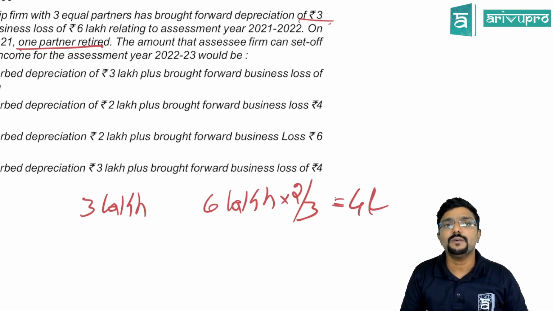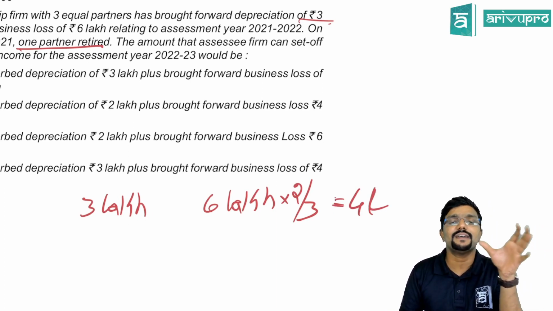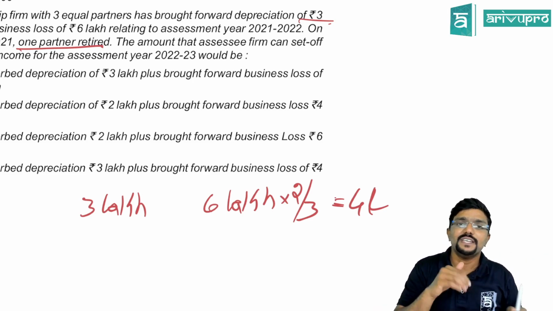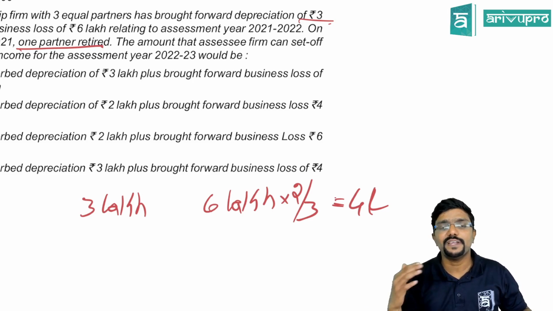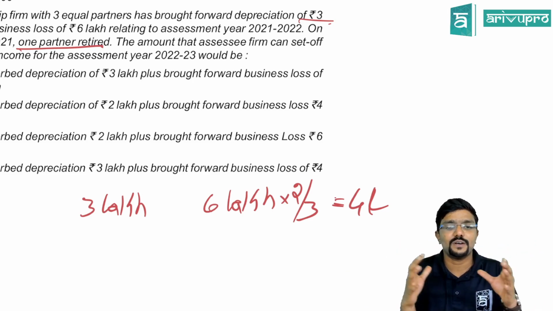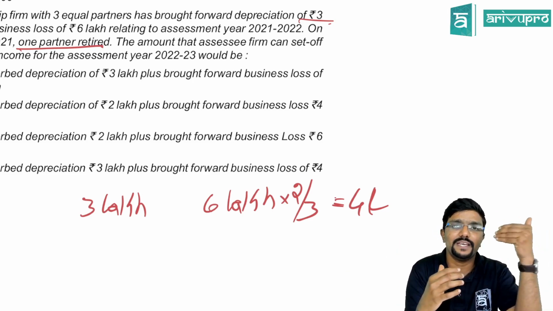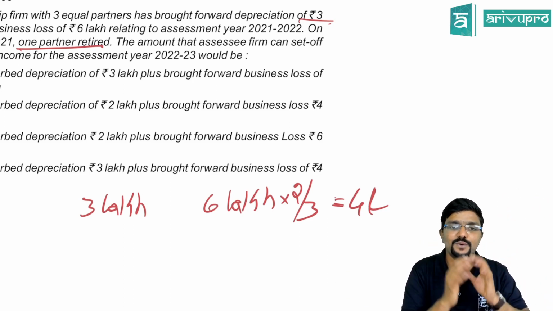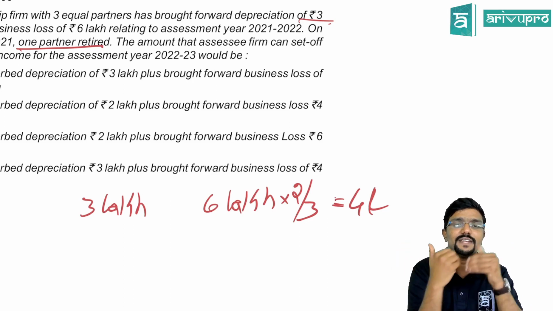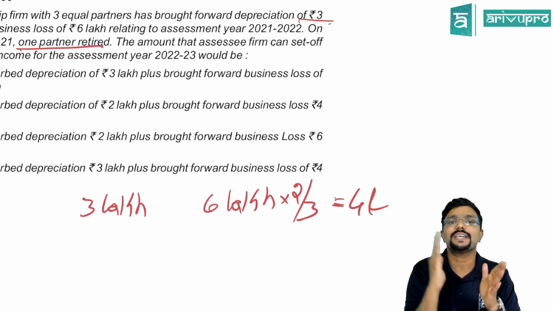Sir, what about the remaining 1/3? It is the share of the retired partner. As the partner is going, his share of loss cannot be carried forward. Because you would have observed in accounts, in case of retirement or death, whatever belongs to the partner, we will give him and send, or in case of death, we will give it to his executor. Agree? So here also, whatever is the share of the retired partner, the business cannot carry forward.